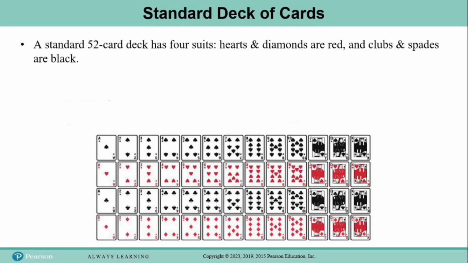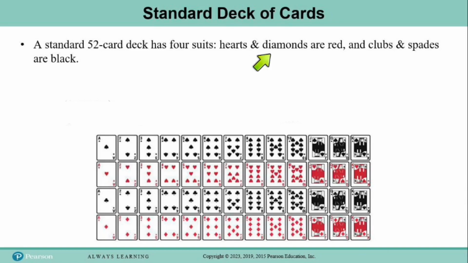Okay, dice are not the only things that we can use to calculate probabilities. We could also work with a standard deck of cards. Now I know that not everybody plays cards as often as we used to when I was growing up. So let's look at what's in a deck of cards and how the deck is made up. So a standard deck of cards contains 52 cards, and the cards are divided into 4 suits.